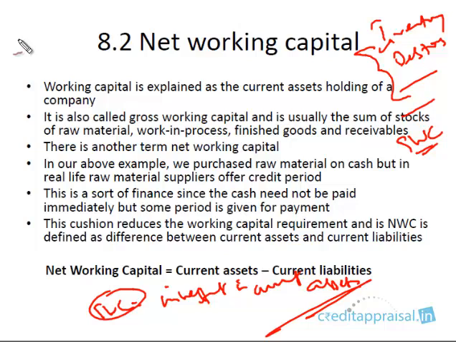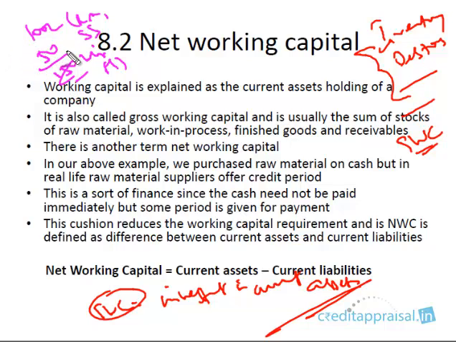Say for example the inventory put together is 100 lakhs. This includes the raw material, stocks and spares, work in progress and finished goods, all put together 100 lakhs. And say for example we have debtors of 50 lakhs, so put together 150 lakhs is the gross working capital. You just add up the current assets.